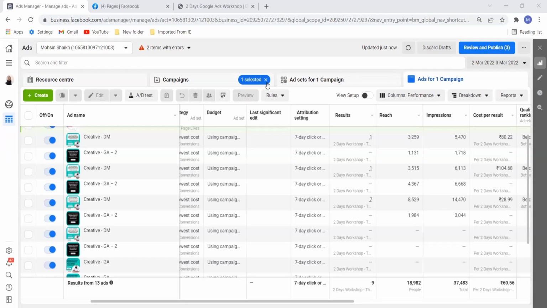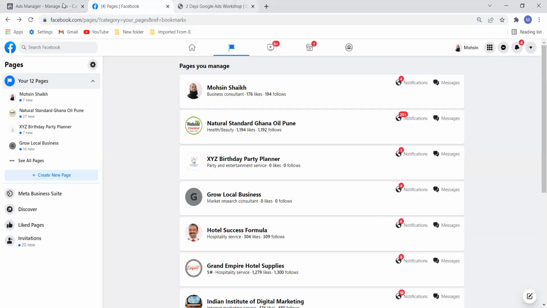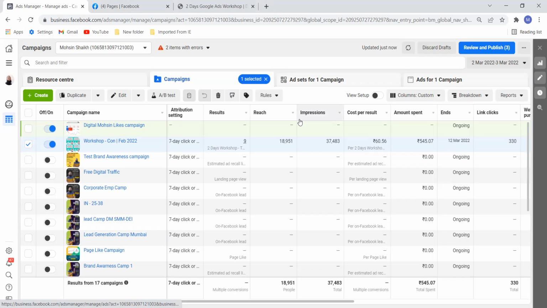All right, so let me clear this. We'll stop today here because it is already 10, and after 10 I have one more training which will start. So we will work on this like campaign on Monday. We will complete this campaign and I will give you an assignment also on Monday. Then on Thursday, we will complete lead generation. And then again on Monday, we will complete this conversion campaign which I have created. Step by step, we will go. All right, so any question?